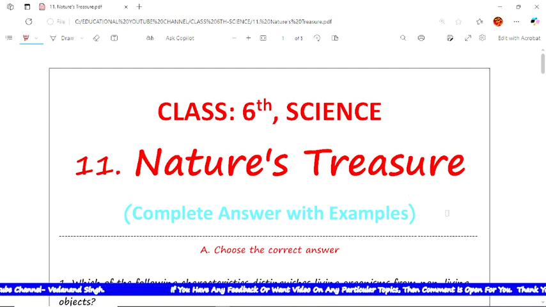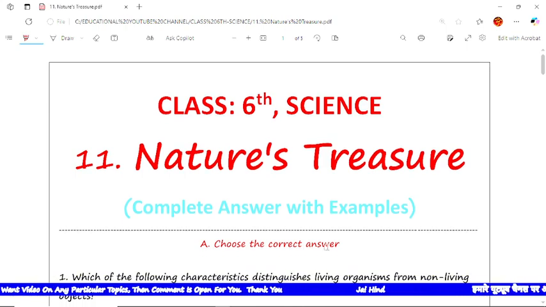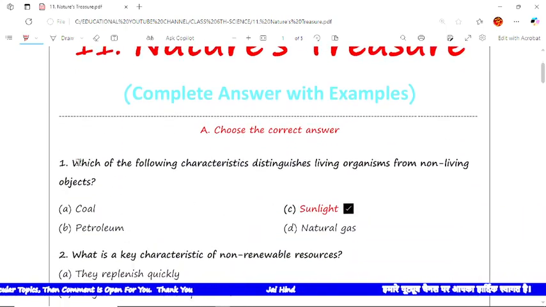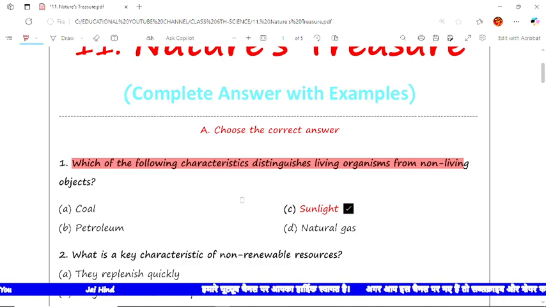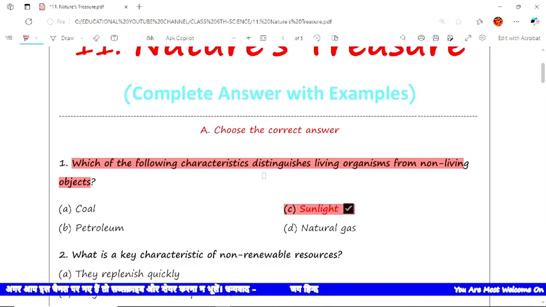So first, that is the MCQ questions. Here four options are given. Among them, one option is correct, so we have to choose the correct answer. The first question is, which of the following characteristics distinguishes living organisms from non-living objects? Among the options, the answer is sunlight.